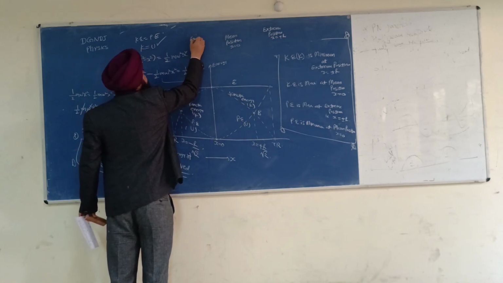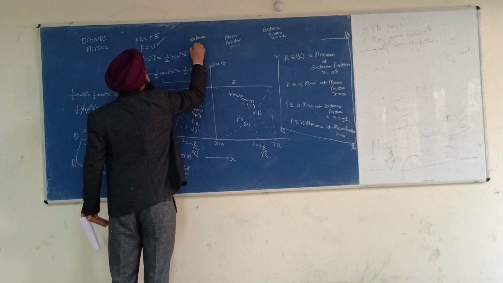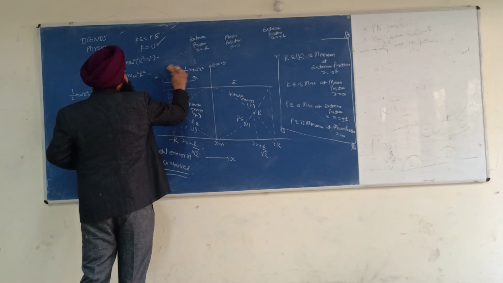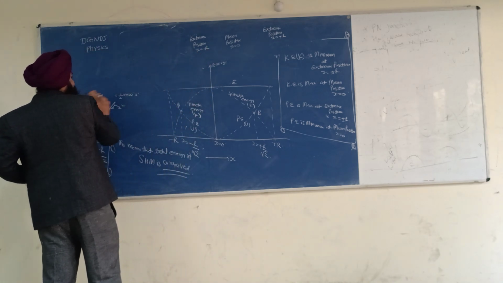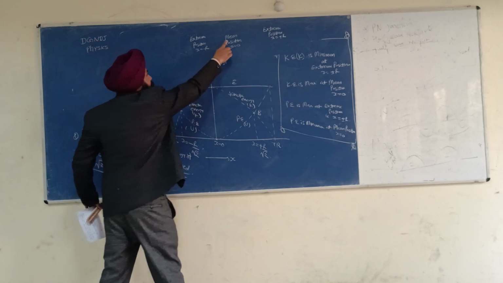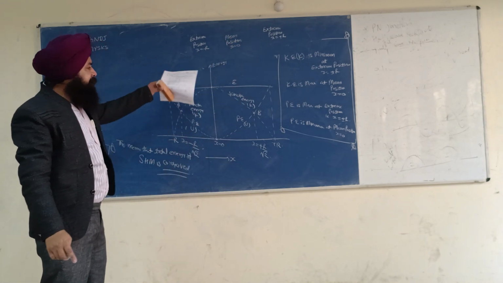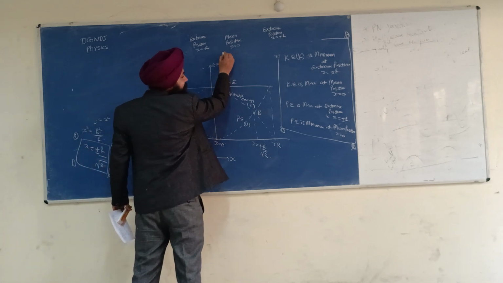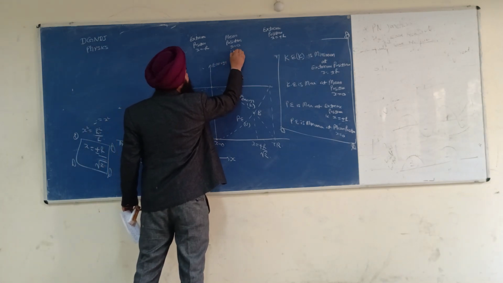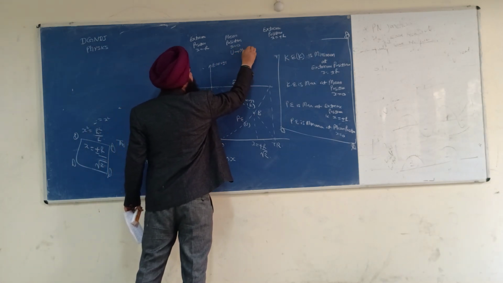This is the strain position, x equal to plus r, and this is also a strain position, x equal to minus r. Potential energy U is minimum at the mean position.